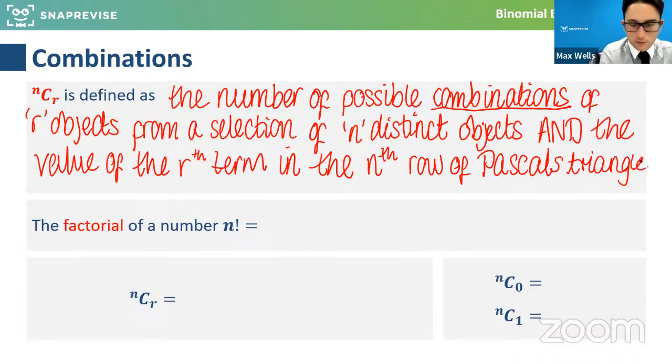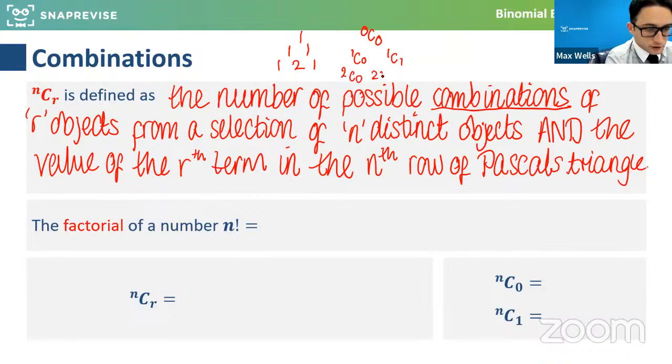So for example, what we're saying with that is Pascal's triangle, which we know goes 1, 1, 1, 1, 2, 1. It starts like that. That's like 0 choose 0, and then 1 choose 0, 1 choose 1, 2 choose 0, 2 choose 1, 2 choose 2. Now do check you can access this on your calculator.